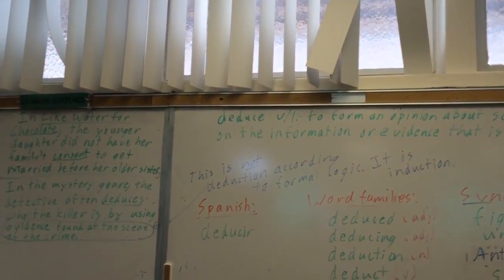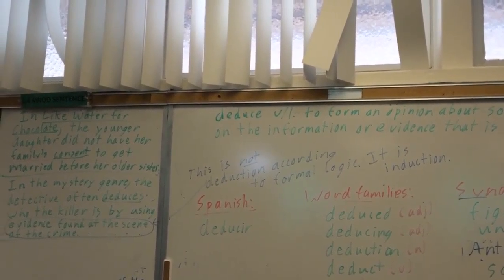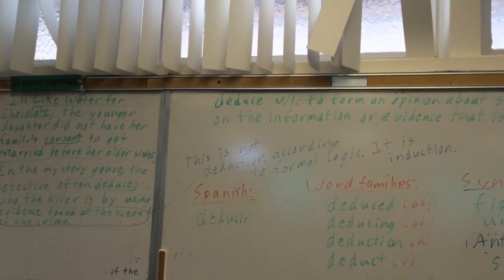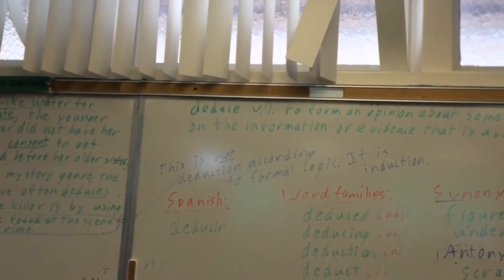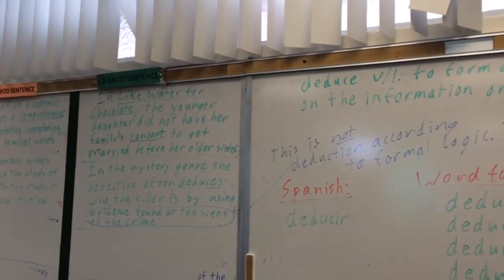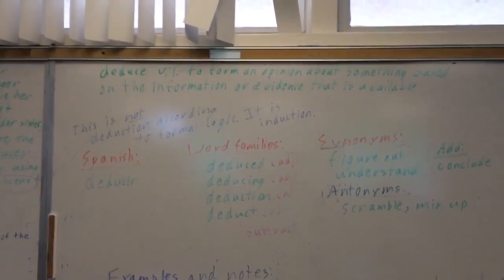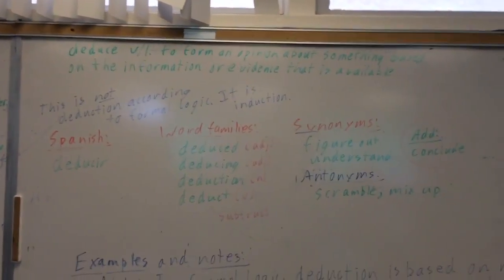Deduction is based on a rule that's already set up, like the bell schedule is kind of a rule that's already there. It's not based on observation of anything. It's like we already know this is the rule. So this would not be deduction according to formal logic. It would be induction or inductive reasoning, because it's based on evidence that you found. And again, after this morning, I looked and I realized that I actually gave some wrong information to my AM class, so I apologize for that.